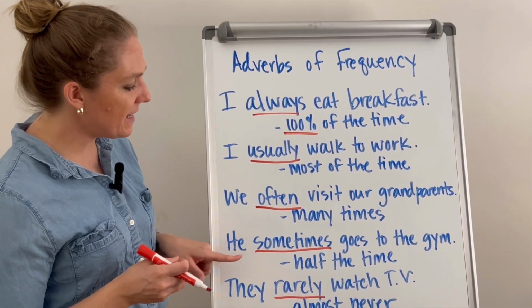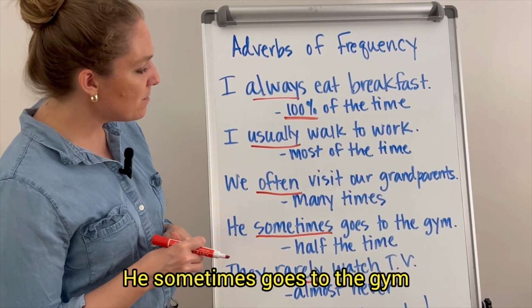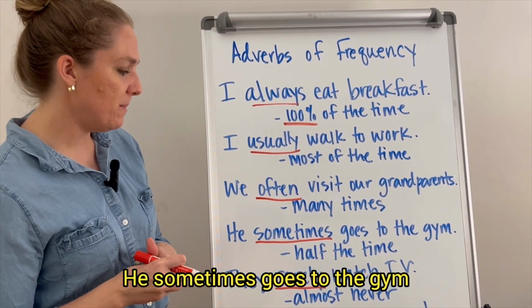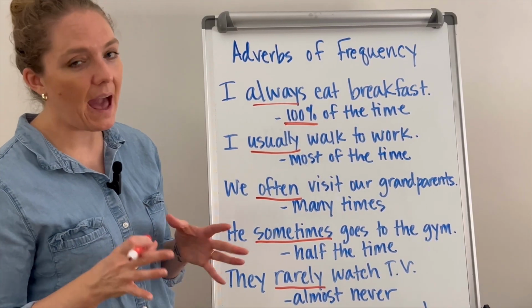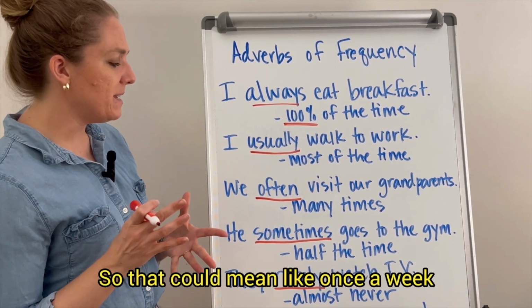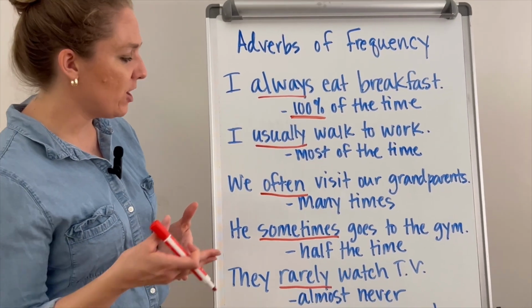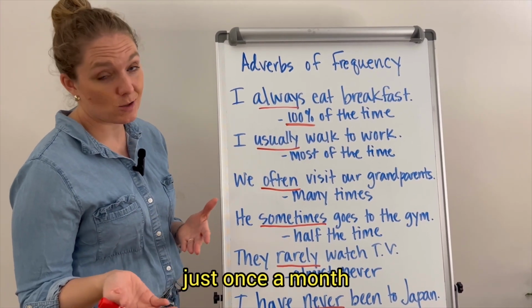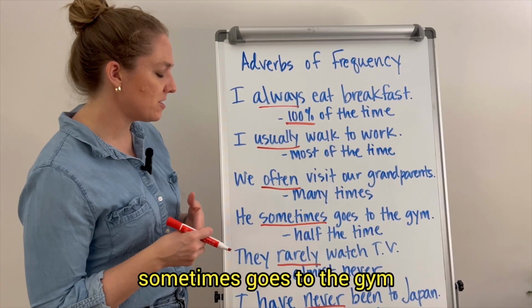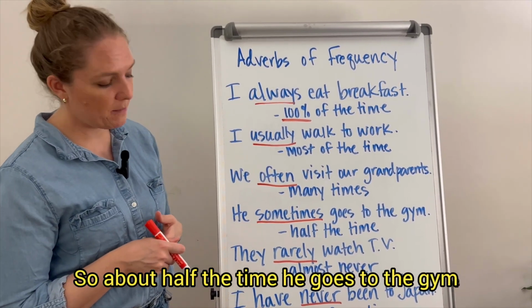The next example, he sometimes goes to the gym. Sometimes means half the time. So that could mean like once a week, so like 4 times a month. It could mean every other week. It could mean like just once a month. Sometimes goes to the gym. So about half the time he goes to the gym.